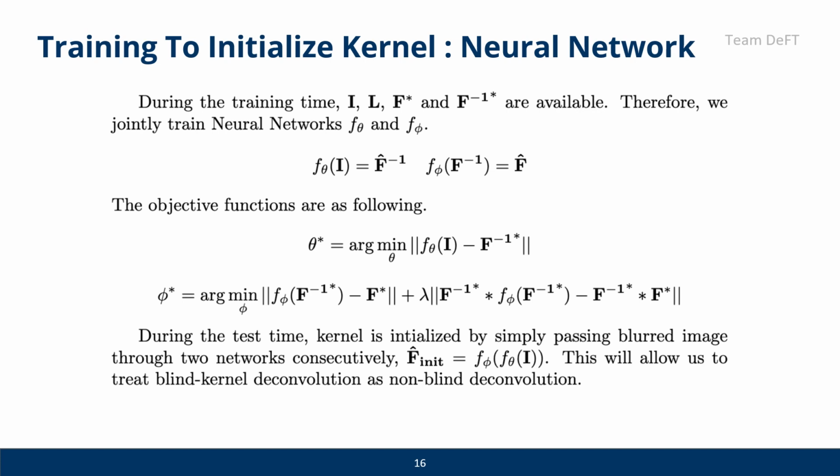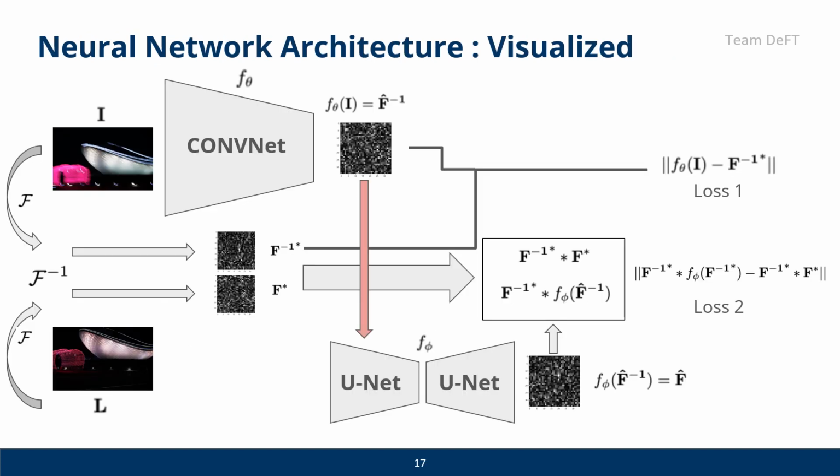We jointly trained the two networks which predict the blur kernel and the reverse kernel for initialization using the above losses. During the test time, the kernel output of the neural network is used as the initial kernel of our deblurring algorithm. Our neural network is composed of two parts. The first part estimates the kernel that transforms the blur image into the latent image. The predicted blur kernel is then fed into the U-Net architecture where it outputs the estimated inverse of the kernel, f theta. It is then compared with the kernel in the dataset, f star, so that the estimated kernel is regularized as an invertible matrix.